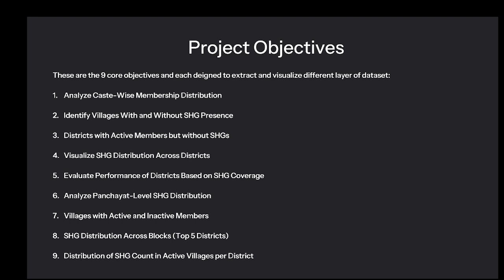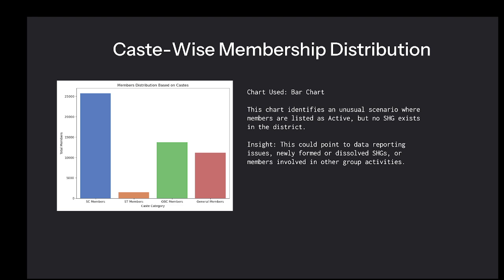The fourth objective is visualizing the SHG distribution across districts. Fifth is evaluating performance of districts based on SHG coverage. Sixth is analyzing panchayat level SHG distribution. Seventh is villages with active and inactive members. Eighth objective is SHG distribution across blocks in the top 5 districts, and the ninth is distribution of SHG count in active villages per district.